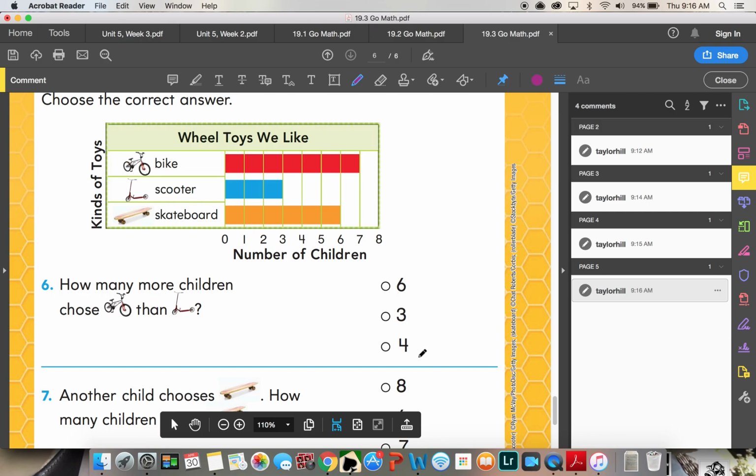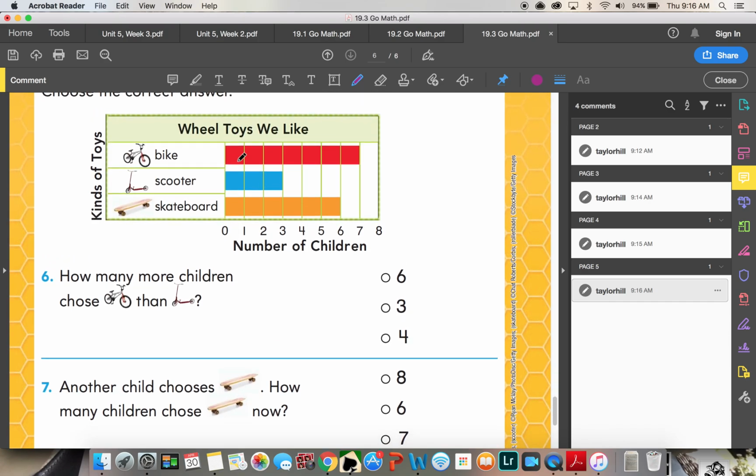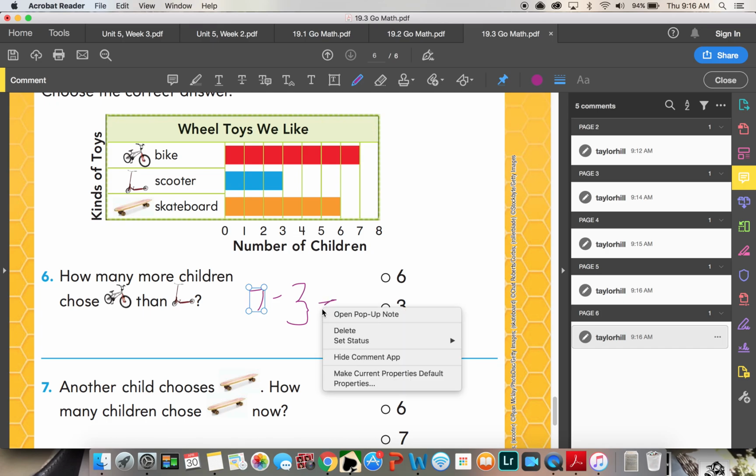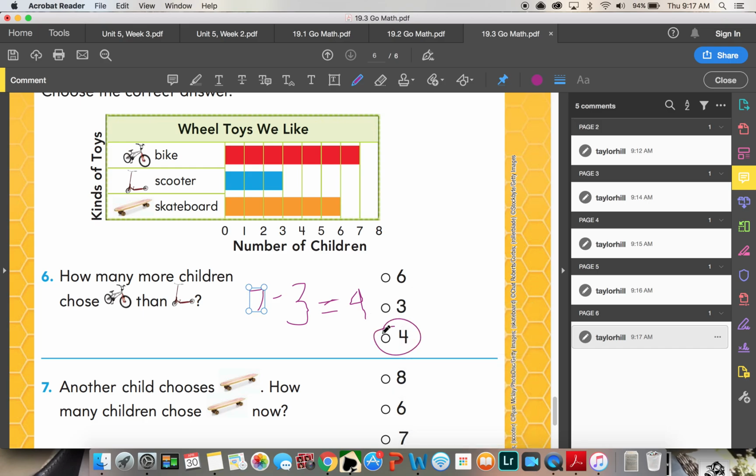Okay. Choose the correct answer. Wheel toys we like. We have bikes, scooters, and skateboards. How many more children chose bikes than scooters? So we have 1, 2, 3, 4, 5, 6, 7 bikes. 1, 2, 3 scooters. So 7 bikes minus 3 scooters. 7 minus 3 equals 4. So 4 is the answer.